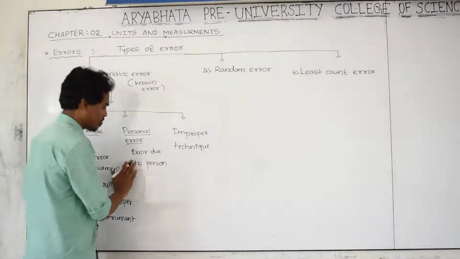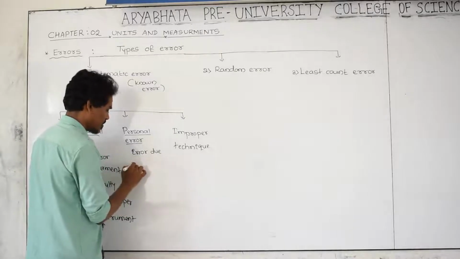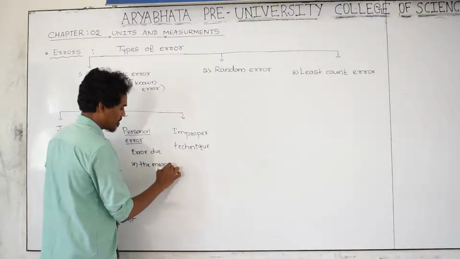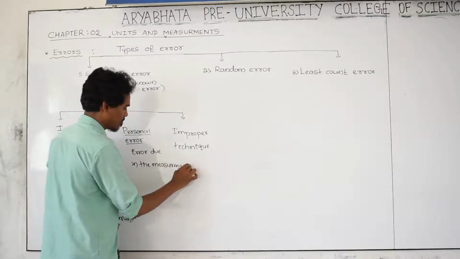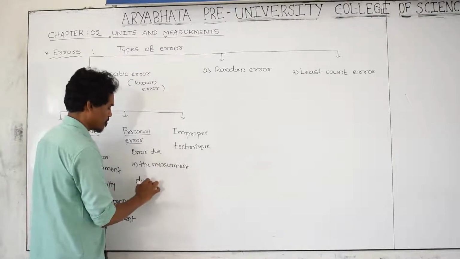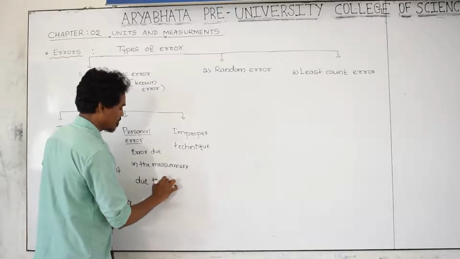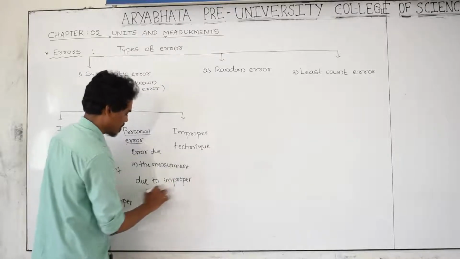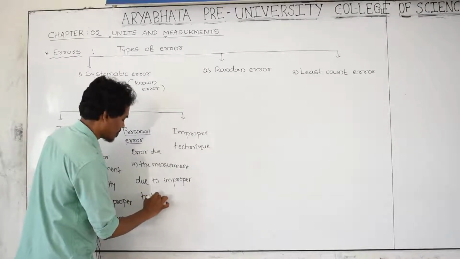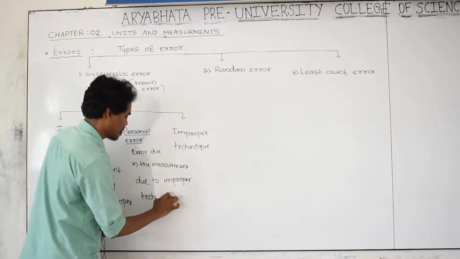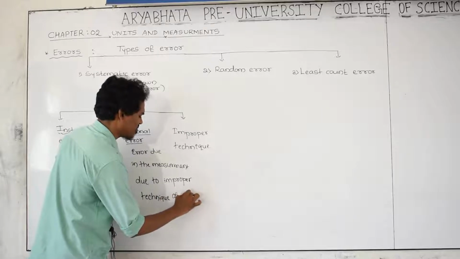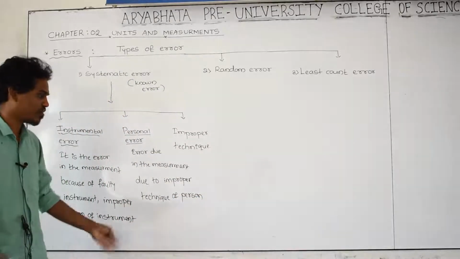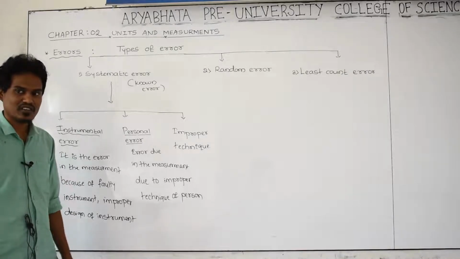And the error in the measurement due to improper technique of the person, or the person is lazy and he is not concentrating on what he is doing.